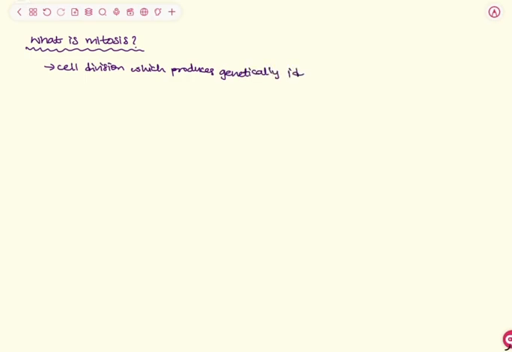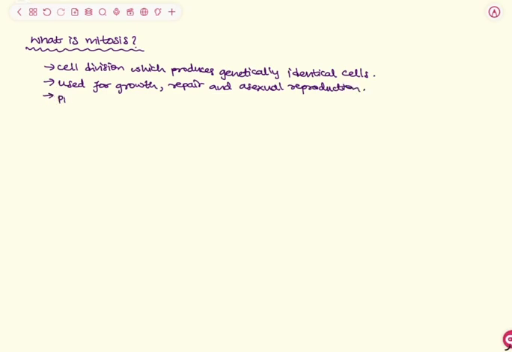So, what is mitosis? Mitosis is a type of cell division in eukaryotic cells that results in two genetically identical daughter cells from a single parent cell. It is required for growth of cells, repair of tissues, and asexual reproduction in plants. Note, it does not occur in animal cells. Now, there are 4 phases of mitosis, which are prophase, metaphase, anaphase, and telophase.